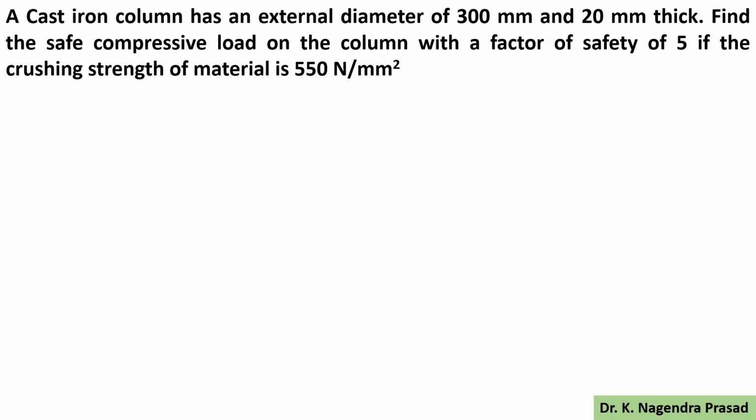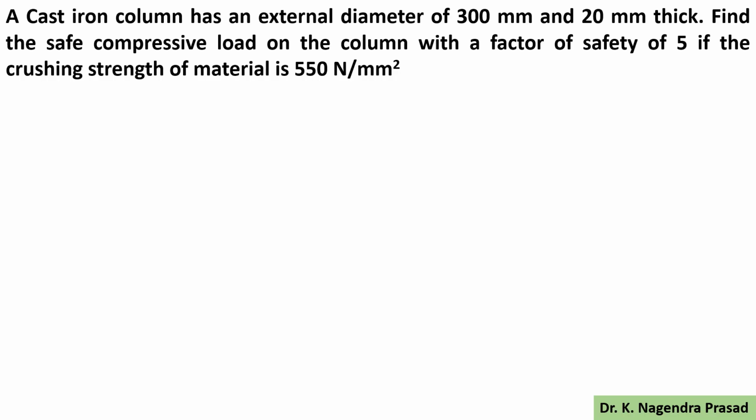Next we look at another problem. A cast iron column has an external diameter of 300 mm and 20 mm thickness. Find the safe compressive load on the column with a factor of safety of 5 if the crushing strength of the material is 550 Newton per mm square.